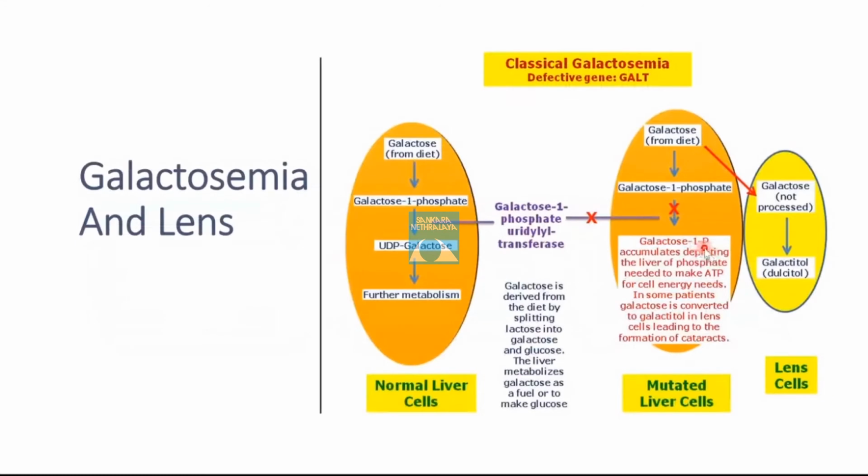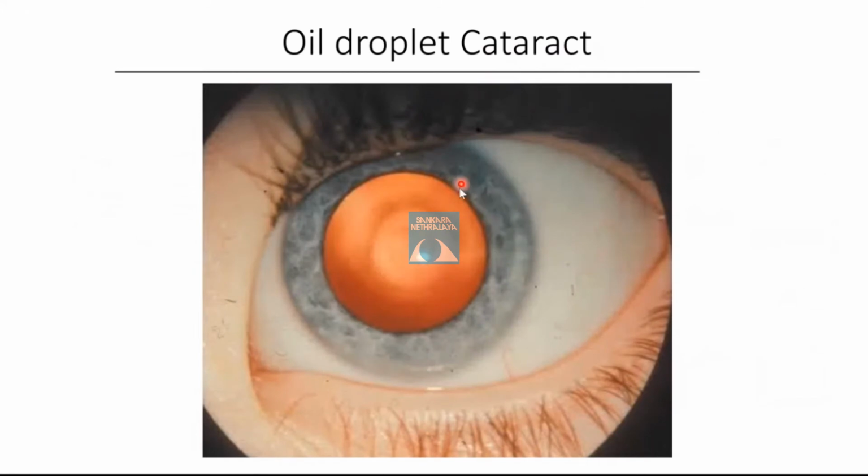Now, galactosemia and the lens. Galactosemia is an inherited autosomal recessive disorder in which there is an inability to convert galactose to glucose. As a consequence, excess galactose accumulates in the body, which is further metabolized to galactitol, which finally forms the cataract in the eye. In the classic form of galactosemia, the enzyme galactose 1-phosphate uridyl transferase is deficient. This is the oil drop cataract of galactosemia.